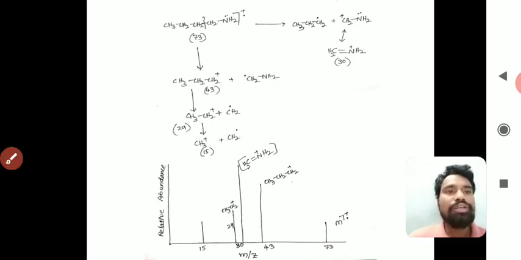With this we have discussed four organic molecules. How to write the mass spectrum of ethyl benzene, one from aromatic compounds, and second one is acetophenone, one from ketones, of course an aromatic ketone. The third one is an alcohol, 1-propanol, and the fourth one is from amines. So we have discussed different kinds of examples from different types of organic molecules.